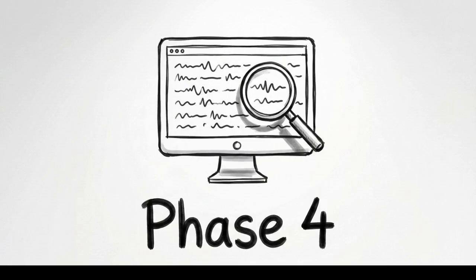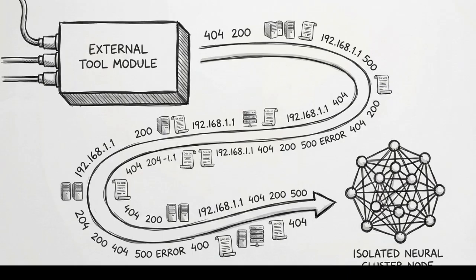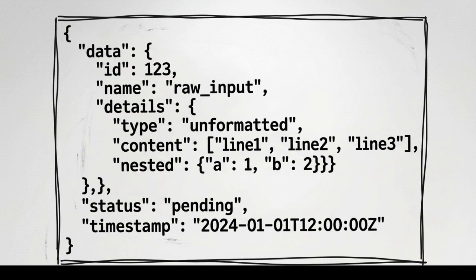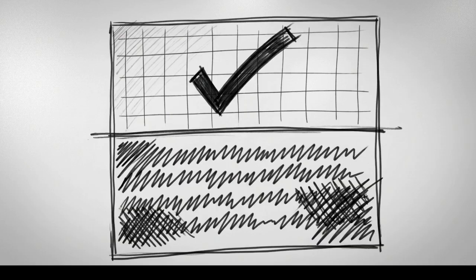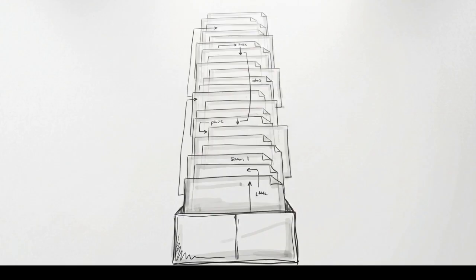The final piece of the architecture is the observe phase. This is the mechanism for feeding the external world state back into the isolated model. The system takes the raw output from the previous tool call, whether that is a successful database row or a Python error traceback, and appends it to the end of the context window.